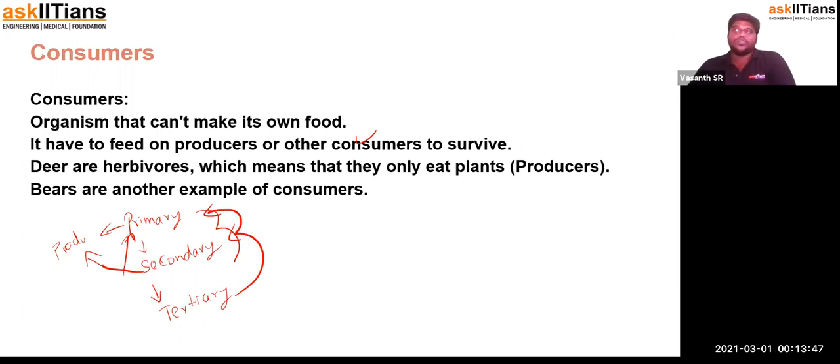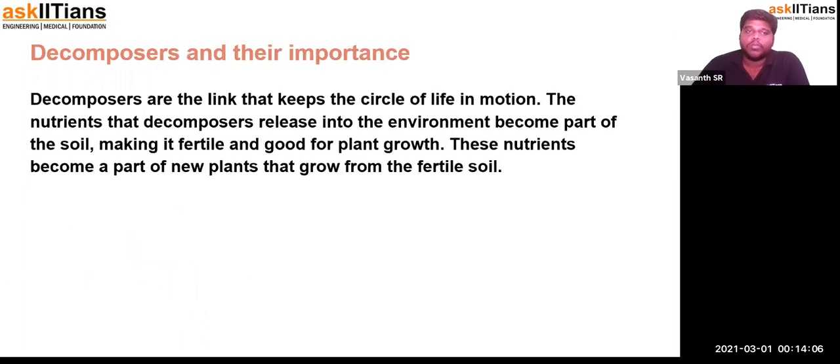When I explain the food chain in the upcoming slides, I will help you understand and realize the process: what is a food chain, which one is the consumer, which one is primary, which one is secondary, which one is tertiary, which one is the producer, and every other part. Okay. So the next thing that I want to talk about is decomposers.